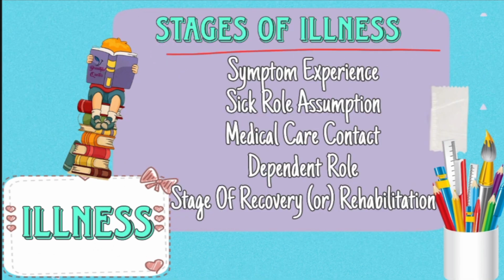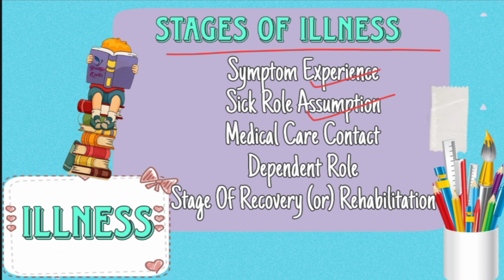Stages of illness. In this, you will see how a healthy person gets converted to an ill person and how he is treated also. There are 5 stages. The first one is symptoms experience. First, the person gets the symptom. A few people will try to solve it in their own style, like home remedies and all. A few just ignore it. And as it progresses, the second stage occurs, that is the sick role assumption. That is, the person starts to feel internally that he is not well. That is nothing but the illness.